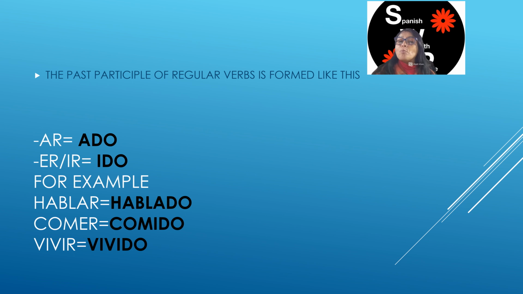Comer is comido. The past participle is eaten. Vivir, vivido. So if you notice, we drop the AR and then put ADO. If it's an ER, we put ido, and if it's an IR, we put ido as well. So the ER and IR are sharing their endings, okay?